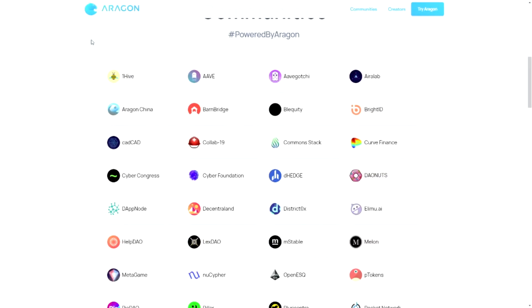So when we take a look at the community and people that are using the Aragon system, we see AAVE, we see Curve Finance, we see Melon. So these are all big names. It is definitely interesting to see that these companies have an interest in the Aragon protocol in one shape or form.